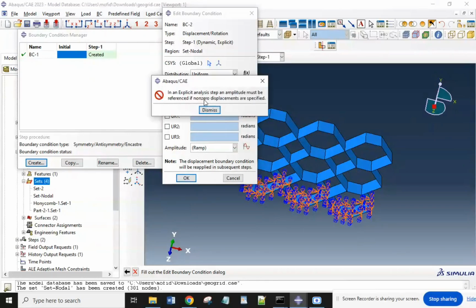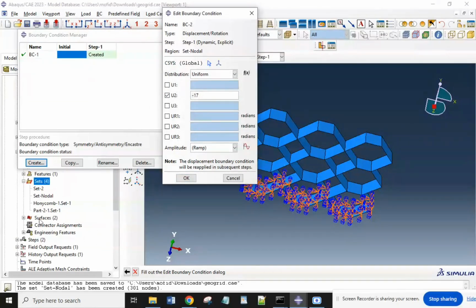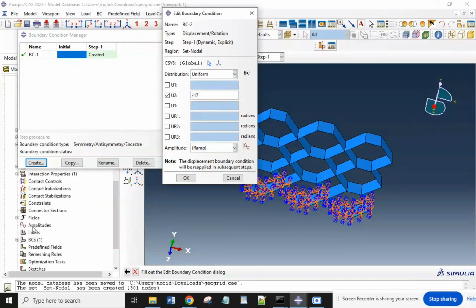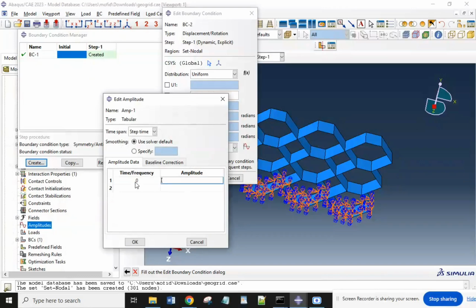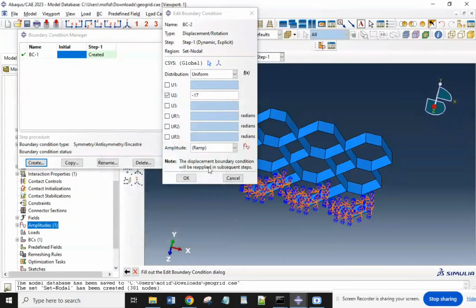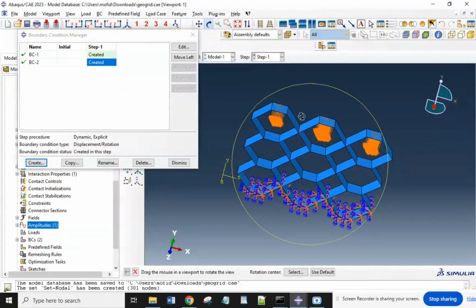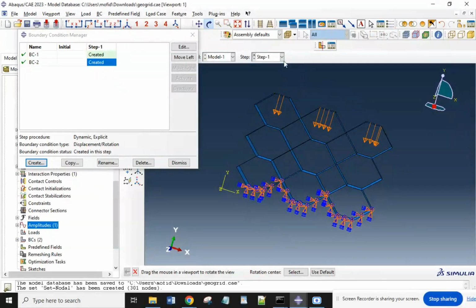Oh, this error means that we didn't use amplitude, and we have to select the amplitude here in the amplitude section. It's a tabular. At 0 time the amplitude is 0, and at 1 it's 1. So we can use amplitude 1, and the distribution of the force is uniform, and it's okay. And you can see that there is a force from upside to downside, and that's enough.